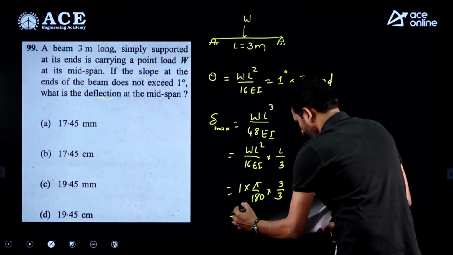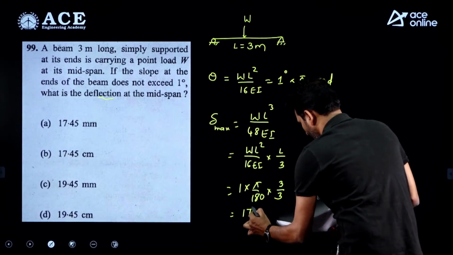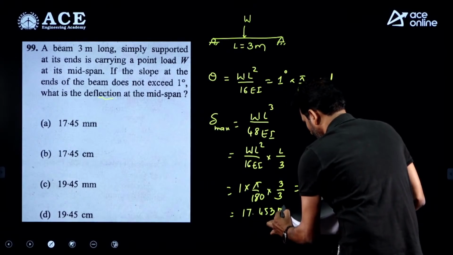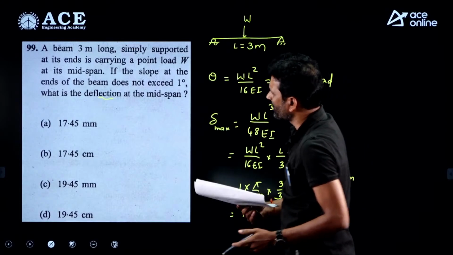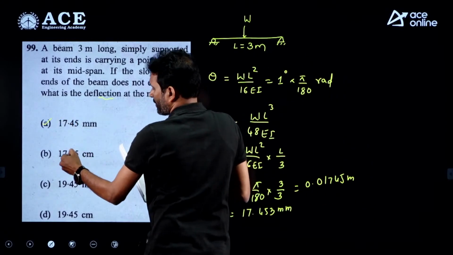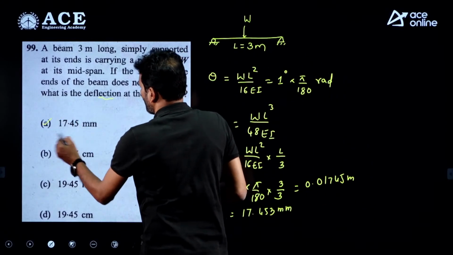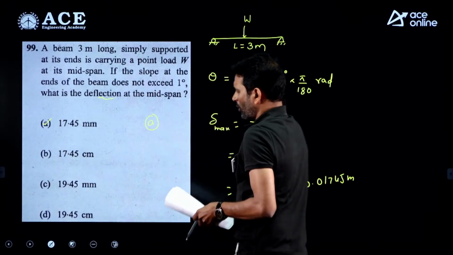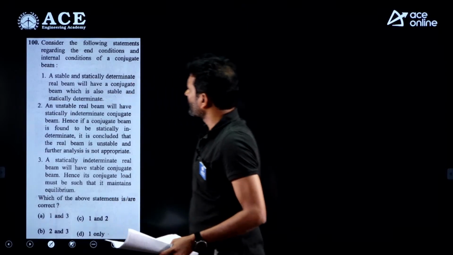When I take this in terms of millimeters, it is 17.453 millimeters. So which option is correct? Option A is correct. Look here, option B is given in terms of centimeters. Be careful. Option A is correct for this problem. Let's move on to the next question.